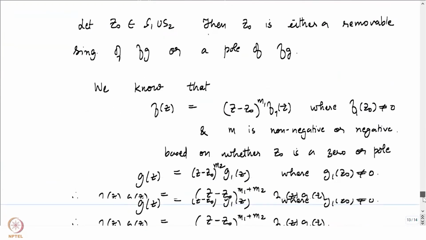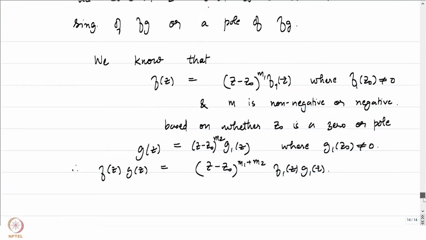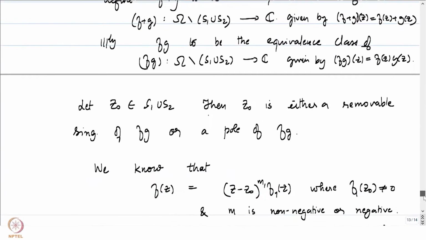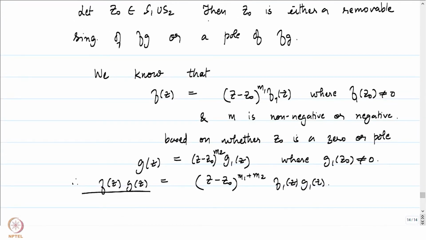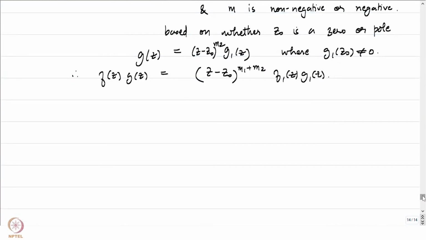I'm trying to squeeze in all the cases here. You should actually sit down and think about the various cases being considered to conclude that the point z0 is either a removable singularity or a pole.